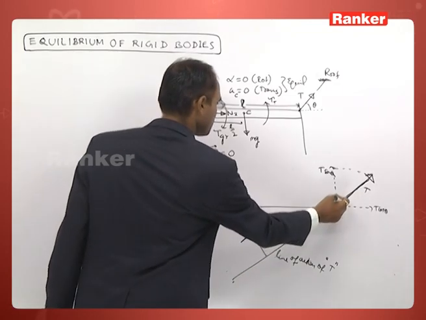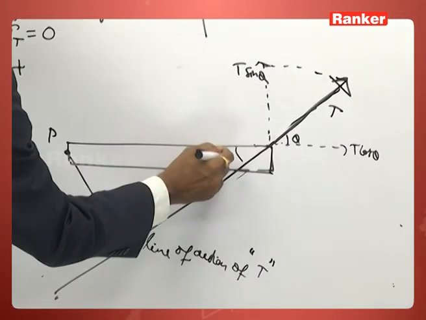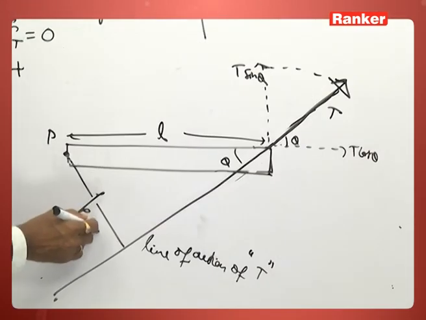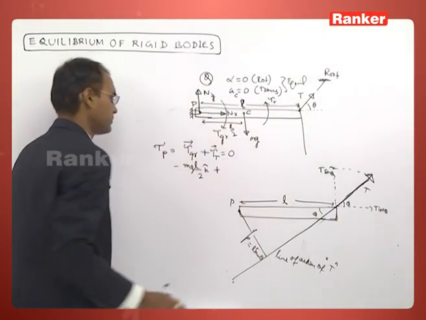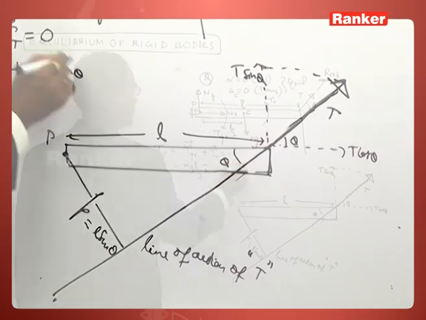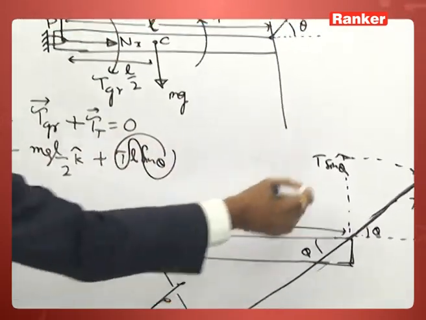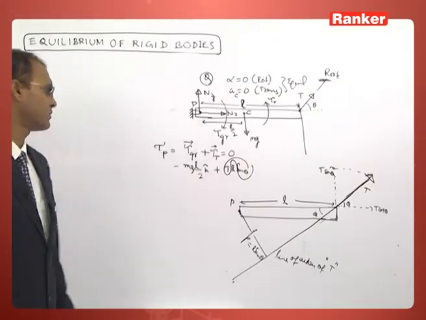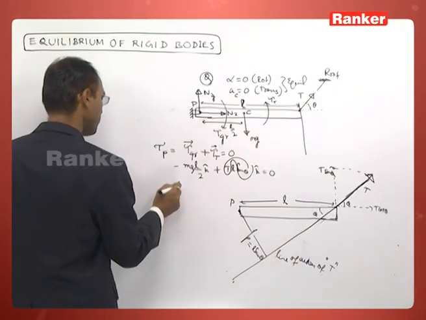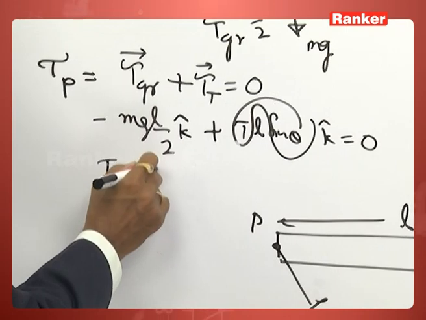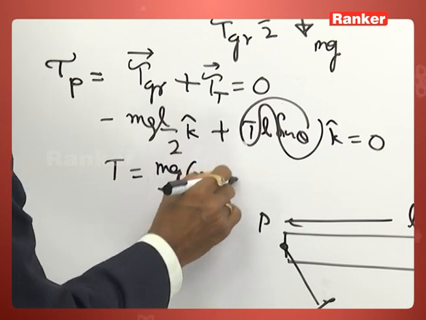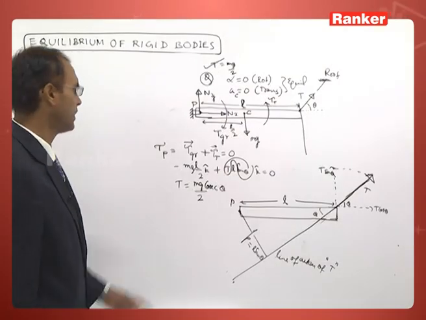This is equal to L sin theta. So, the tension into L sin theta or T sin theta into L, both are the same thing, in the direction plus k cap, is equal to 0. This will give you tension is equal to mg by 2 cosec theta. That is the correct answer.